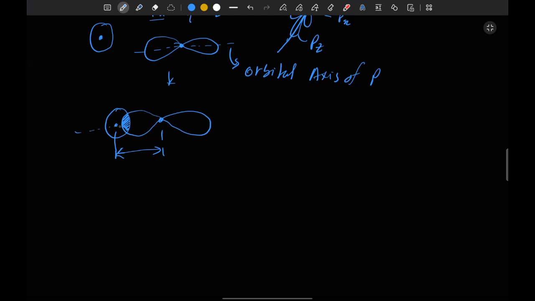Okay, and the line which joins them is the line on which the nuclei of the two orbitals are present. Like we have one nucleus and a second nucleus, and these two nuclei must join on a particular axis. Okay, fine. So this is the internuclear axis of the s and p combining orbitals.